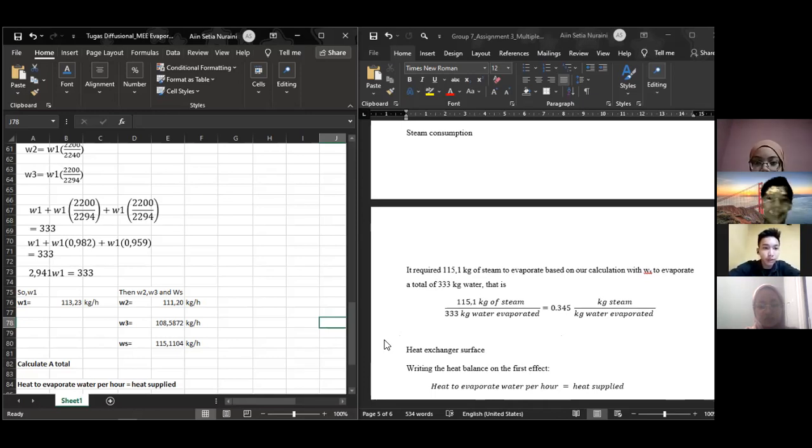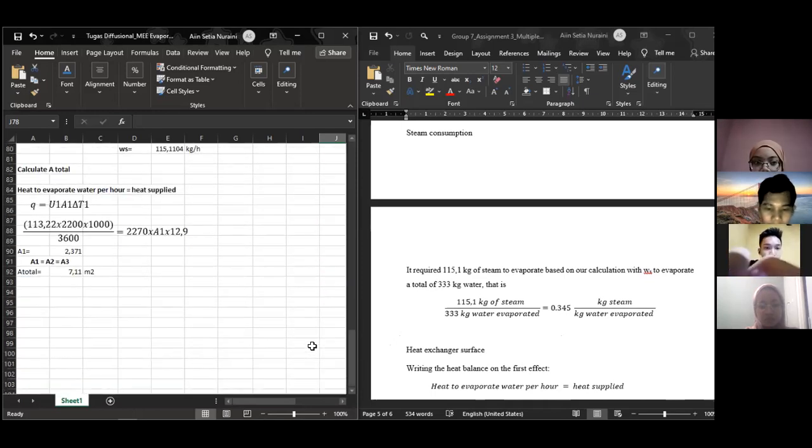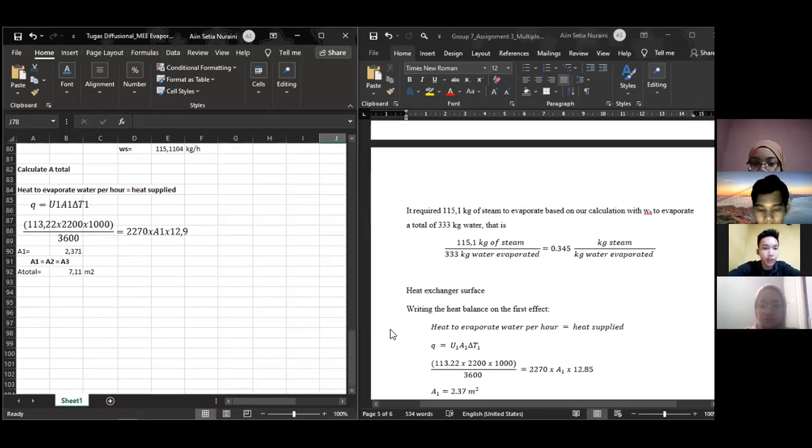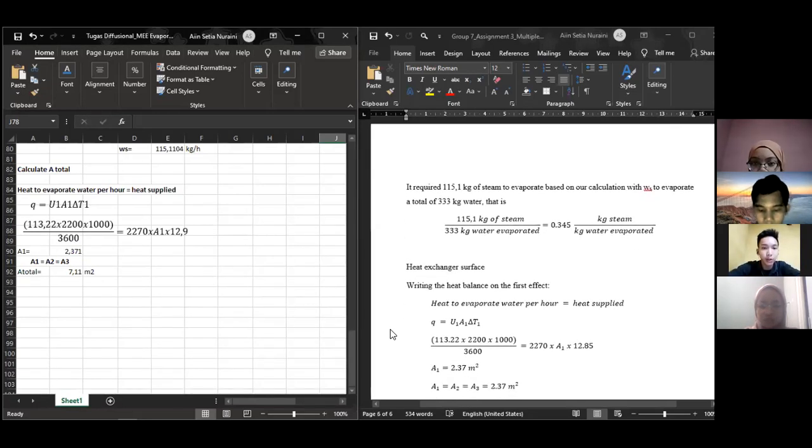Next is steam consumption. It requires 115.1 kg of steam to evaporate, based on our calculation, a total of 333 kg of water. That is 115.1 kg of steam divided by 333 kg of water evaporated, which is equal to 0.345 kg of steam per kilogram of water evaporated.